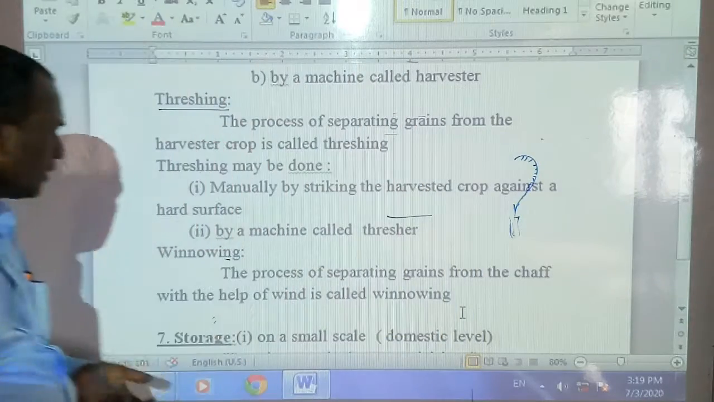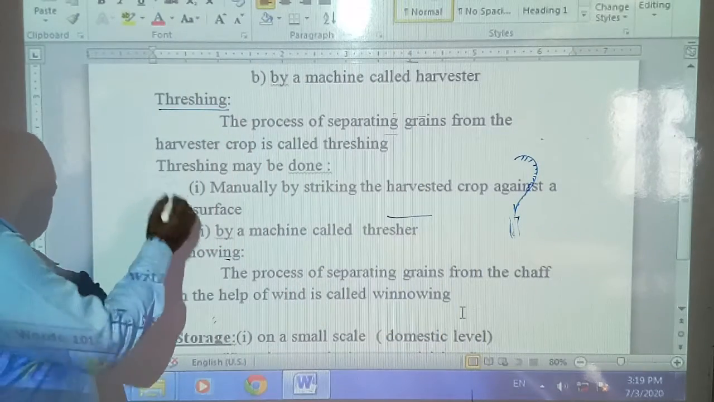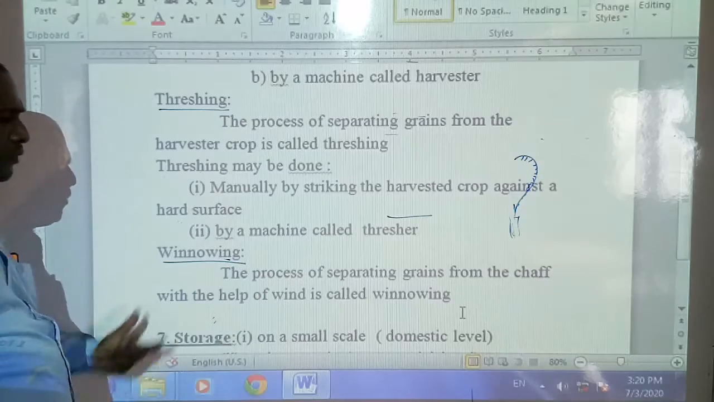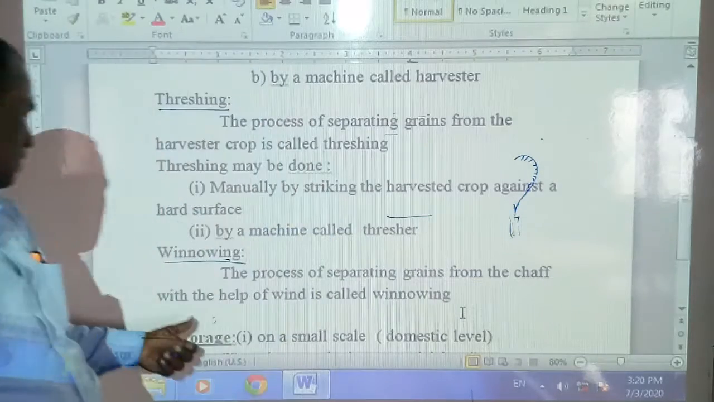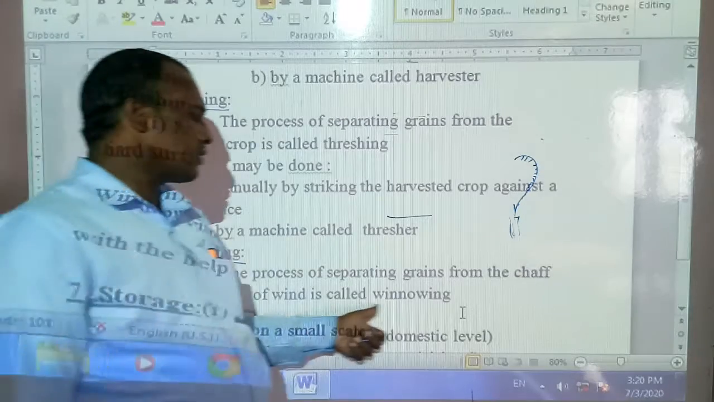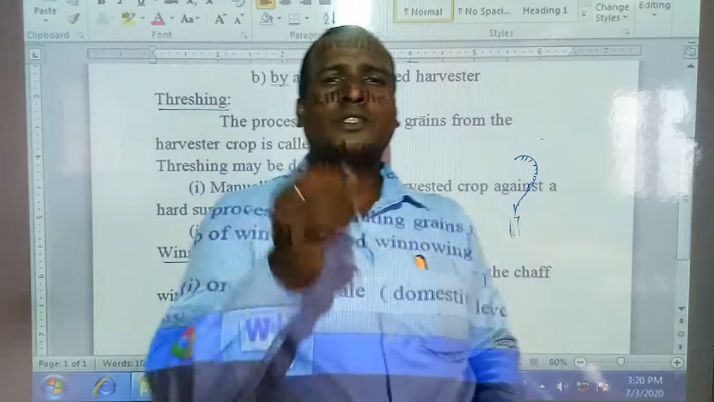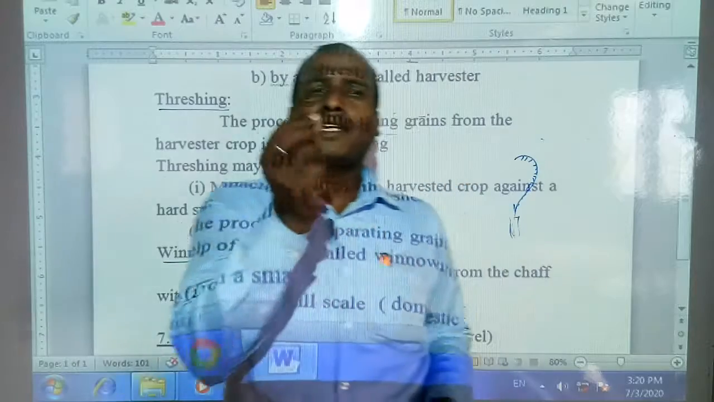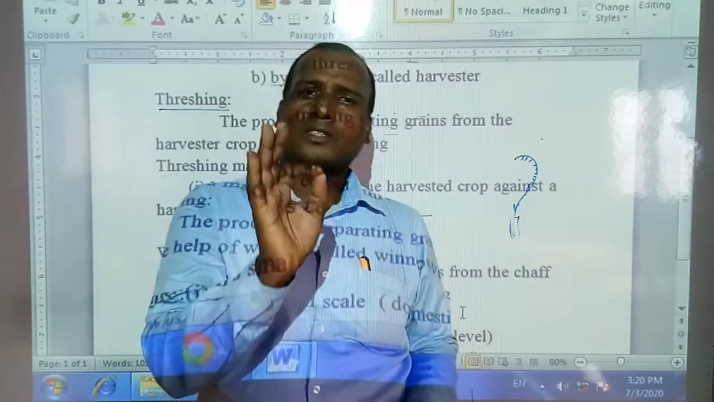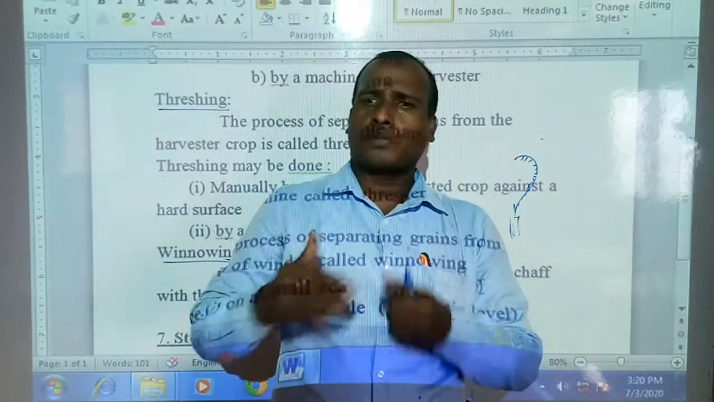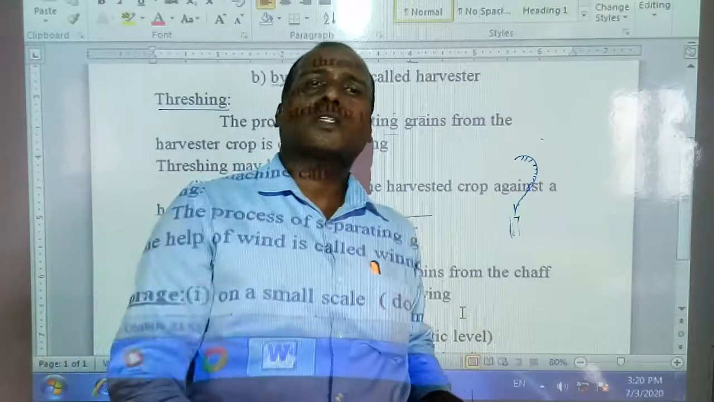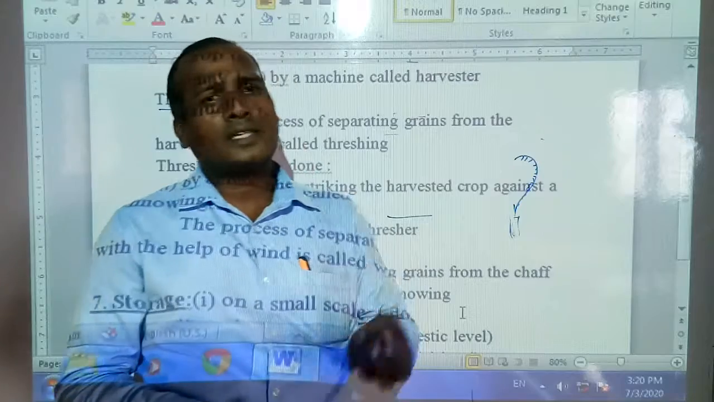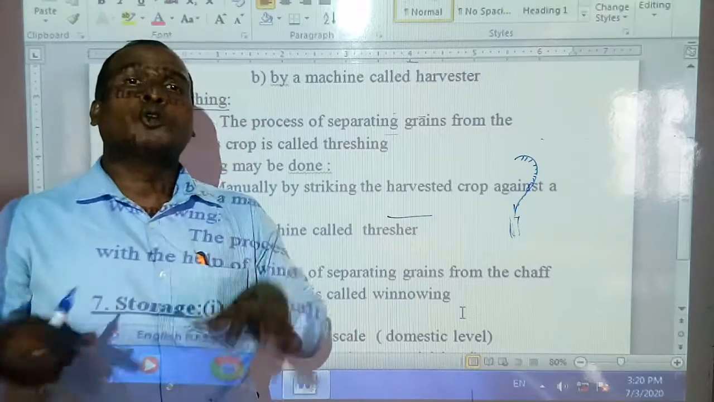Next comes winnowing. What is winnowing? The process of separating grains from the chaff with the help of wind is called winnowing. Chaff means the small pieces, like paddy leaves and paddy stalks. After threshing, it is mixed with the grains. How will we separate the chaff? By the winnowing method.